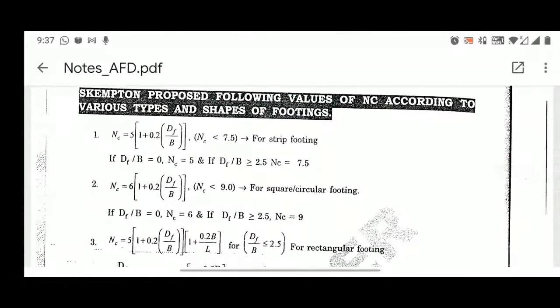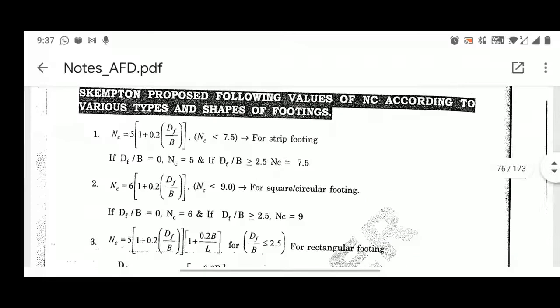So first one is your strip footing. Suppose in your question, strip footing is given and they are asking that a foundation is laid on a clay soil sample and you have to use Skempton bearing capacity, it means you have to find out the ultimate bearing capacity using Skempton. In that case, you have to follow these parameters given by Skempton.